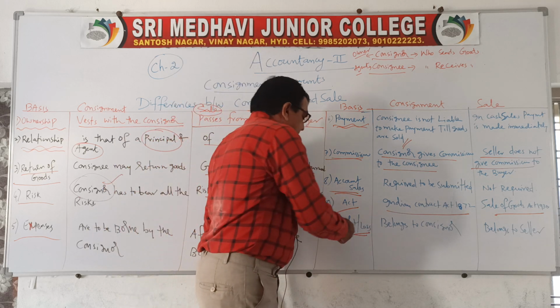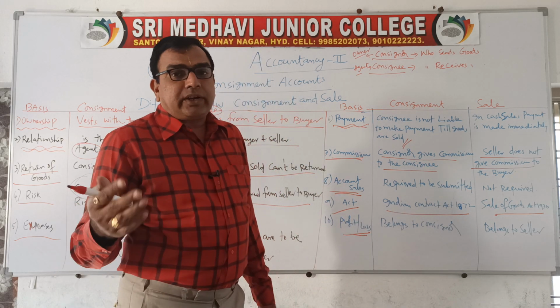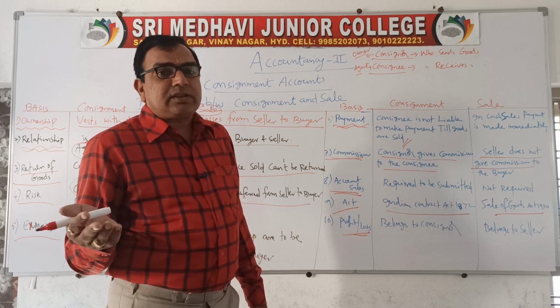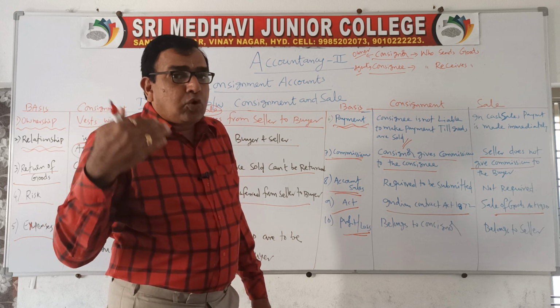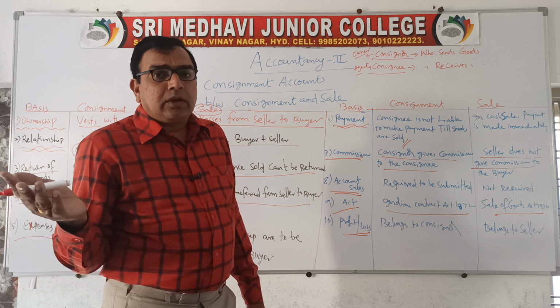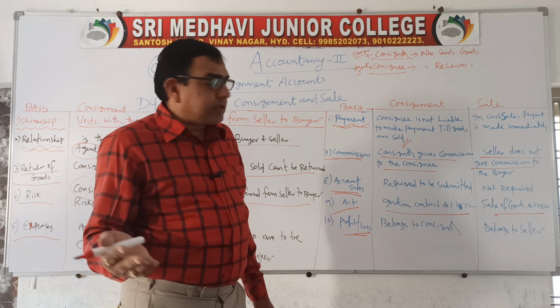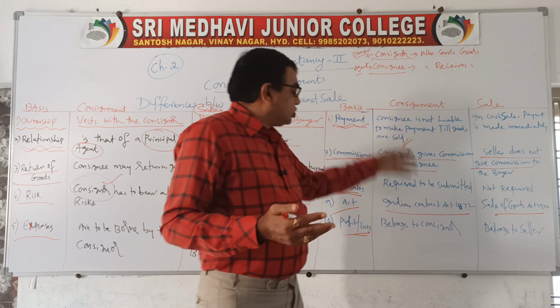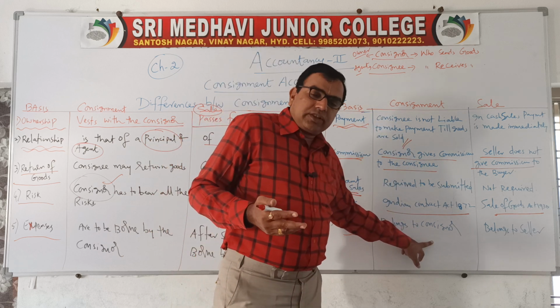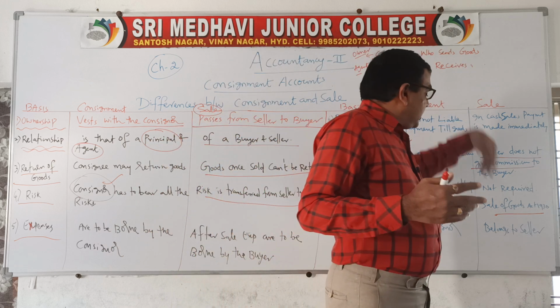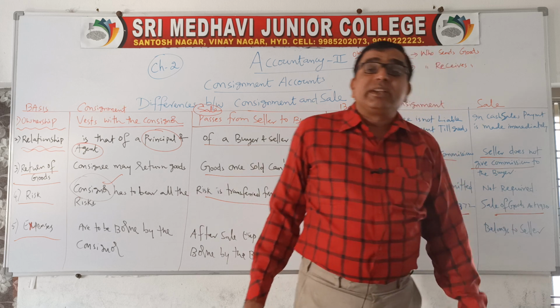Next, profit or loss. Quite naturally, whenever you carry out some business, that gives scope for profit or loss. So who is going to bear the profit or loss? Any profit or loss belongs to the consignor in case of consignment. In case of sales, any profit or loss belongs to the seller.